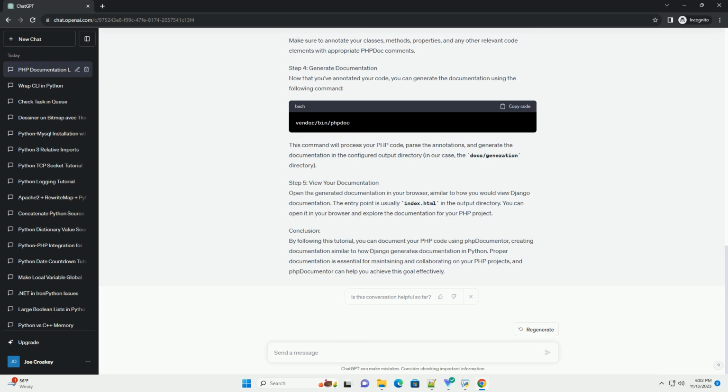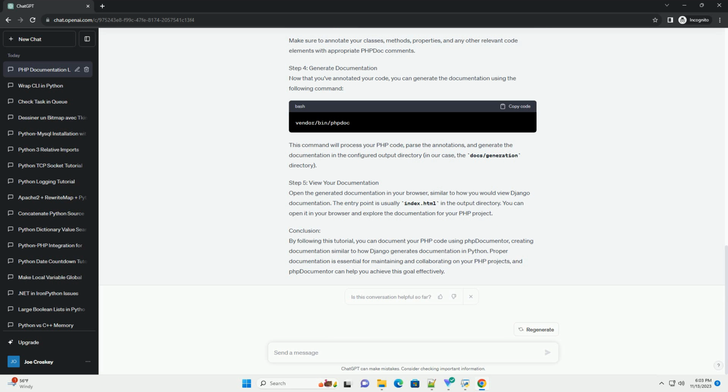Step 2. Create a configuration file. phpDocumentor uses a configuration file to define various settings for your documentation generation. You can generate a default configuration file using the following command. This command generates a default configuration file in the docs/generation directory. You can customize this configuration to suit your needs.